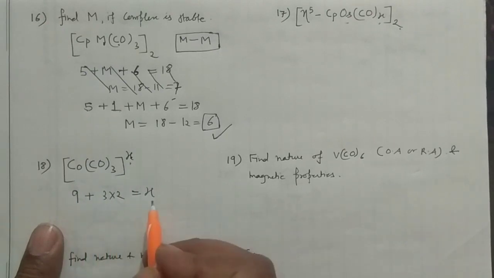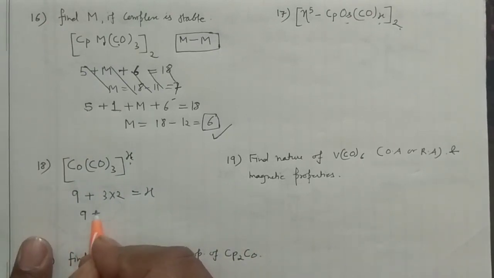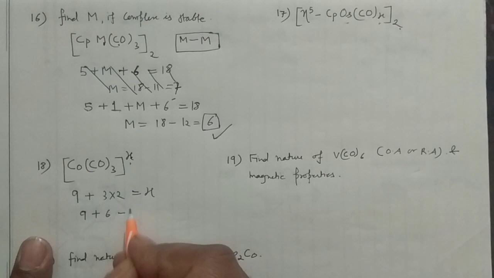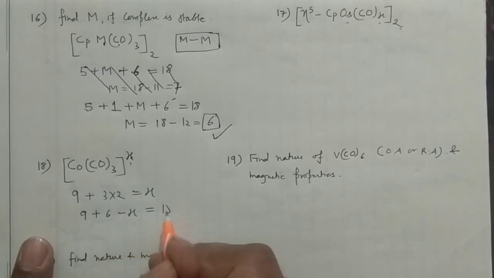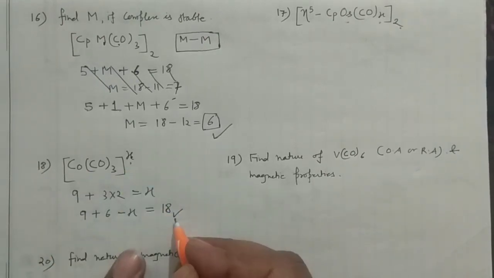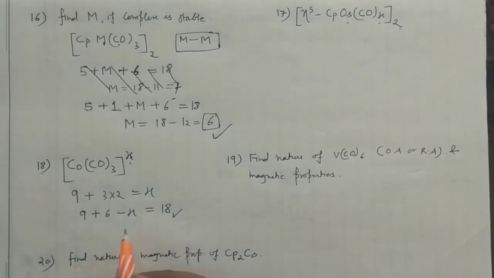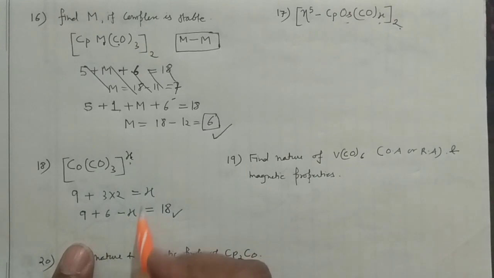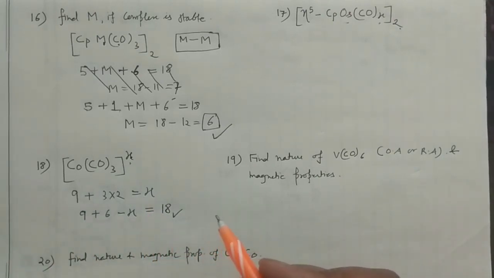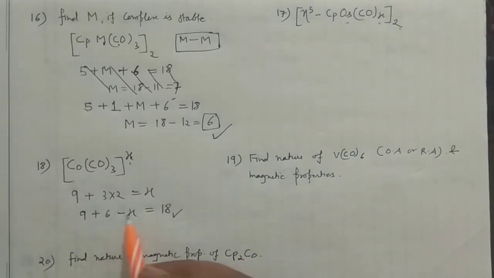And if this is the stable species, you can easily shift this X here and give you 18. Why 18? This is the standard procedure to solve the problems. So this is X, right? Sorry, this was the charge, X. This should be positive, guys.